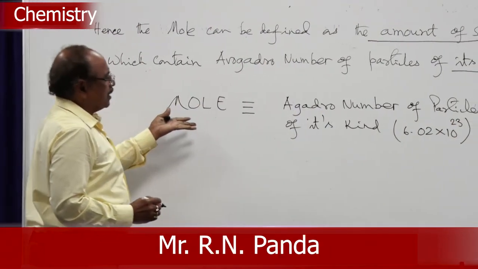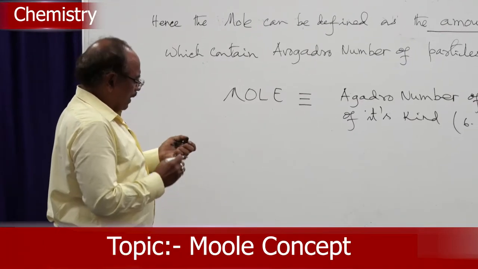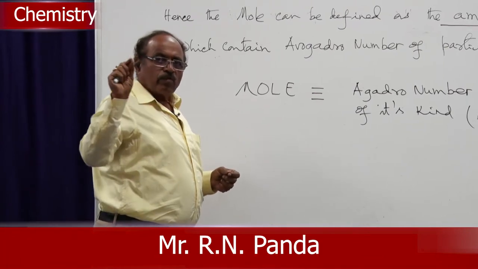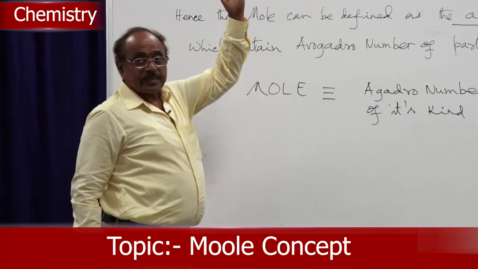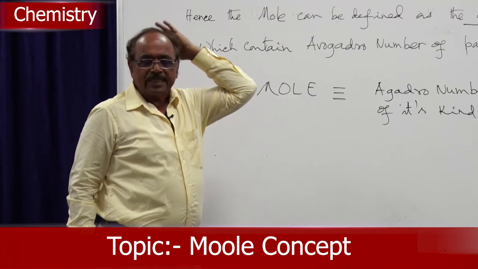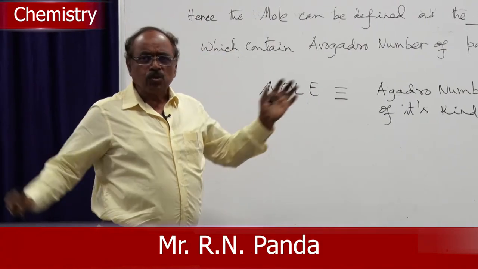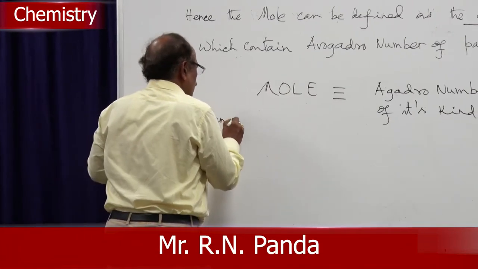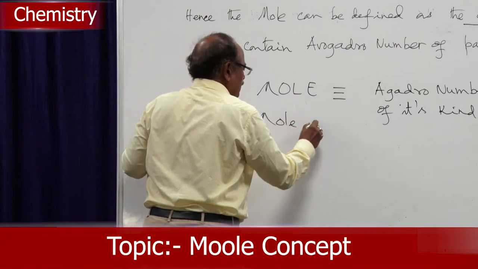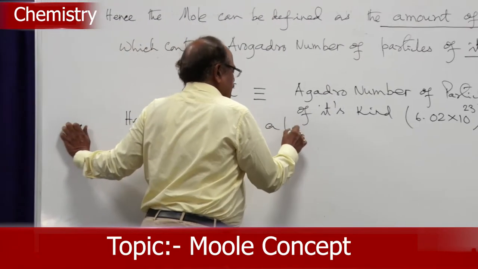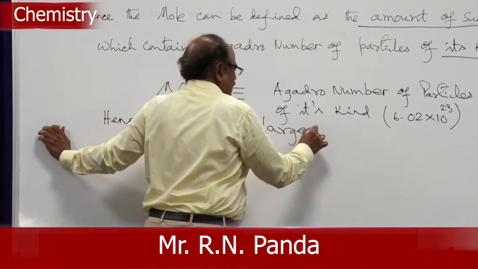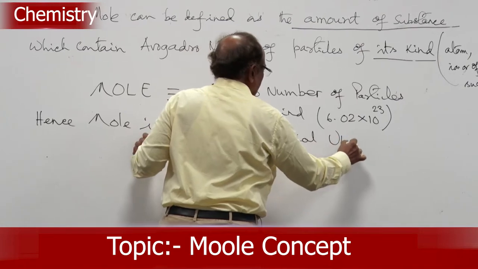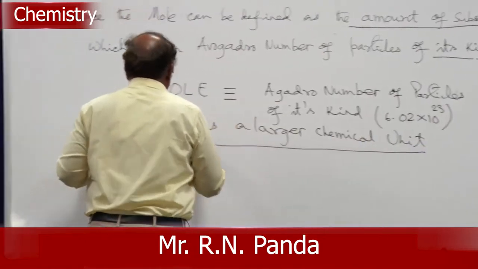Then what mole is this? Because we are talking about atom, molecule, one particle. Now, it is Avogadro number of particles. Imagine 6.02 into 10 to the power 23 particles. So many particles you are explaining. Hence, what will you say?